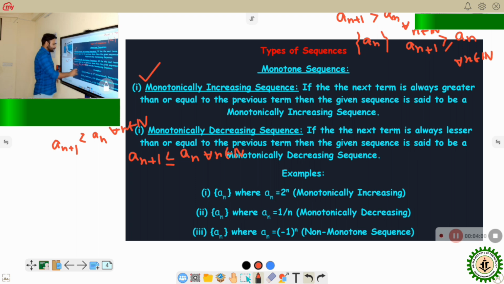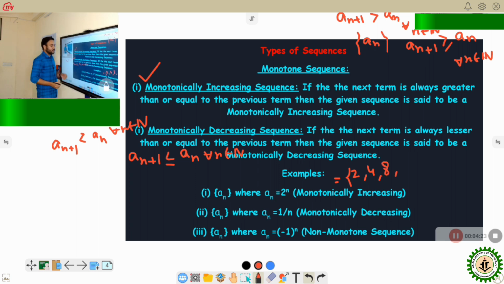Now, these are some examples. Here {A_n} is a sequence, and if A_n is equal to 2 to the power n, then the sequence will be in this form. If n equal to 1, we get 2. If n equal to 2, we get 2 square, that is 4. If n equal to 3, this gives 2 cube, that is 8.